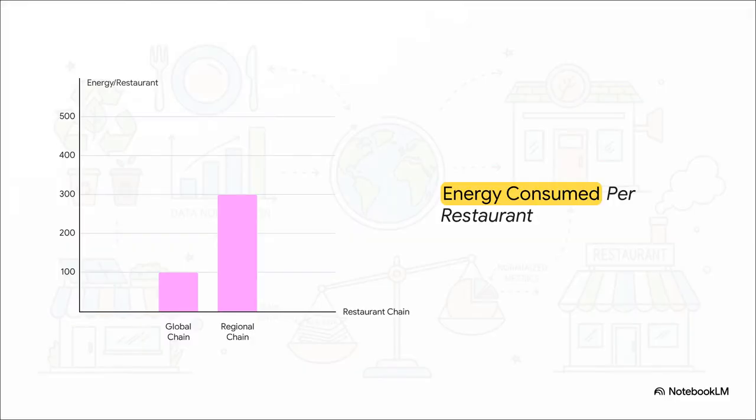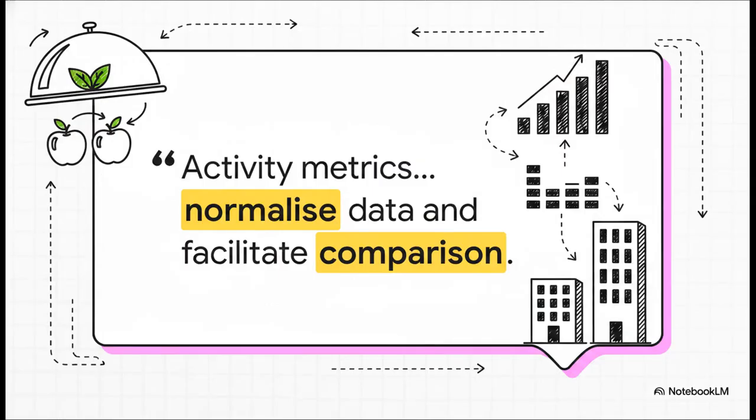And this brilliantly illustrates exactly why we do this. Notice how the scenario has completely flipped here. That massive global chain from the very beginning of our explainer, the one that used vastly more total energy overall, well, it actually turns out to be significantly more energy efficient per location than the much smaller regional chain. Without activity metrics, that global chain looked like a massive, heavy polluter. But with activity metrics, we can see they are actually running a much tighter, much more efficient ship at the unit level. Ultimately, this is the entire goal of the SASB framework.